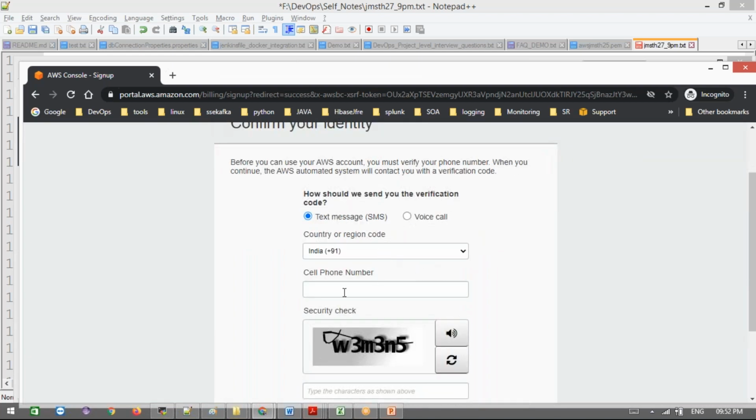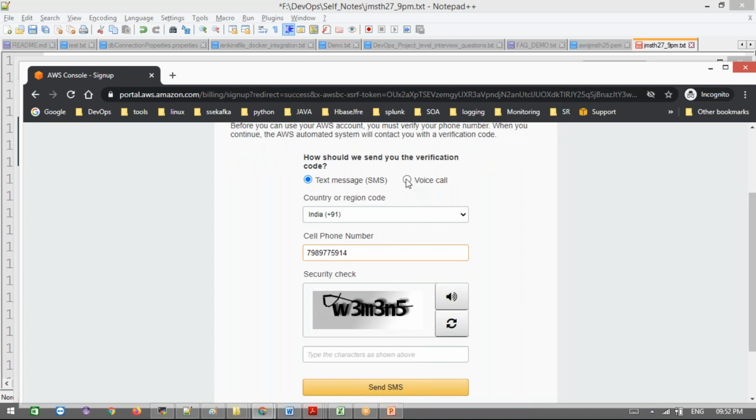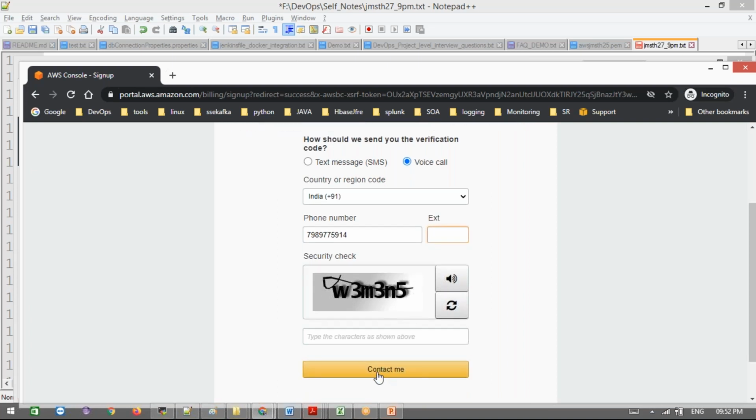After this, we can give your phone number. They will call you, and we need to confirm with them. Either you can get a text message or a voice call. Even they will give a call to you. If you want to contact me, they will call you on this. Once you enter this, or else you can give the text message here.